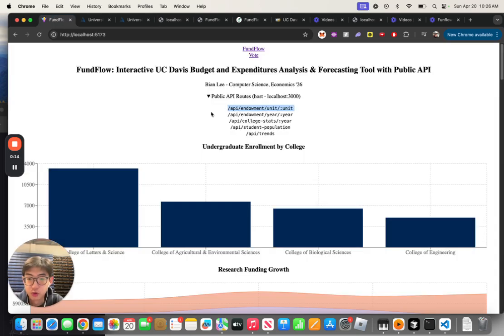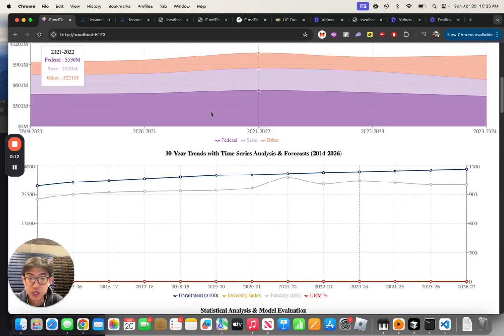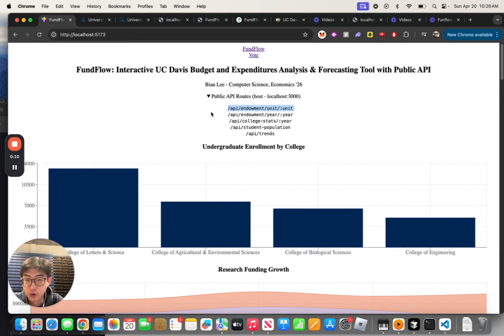Yeah, so this tool really gives students the ability to see and understand what's going on with the money, and this is insights that wouldn't be possible just by looking at the table, and it really makes it accessible for everyone.